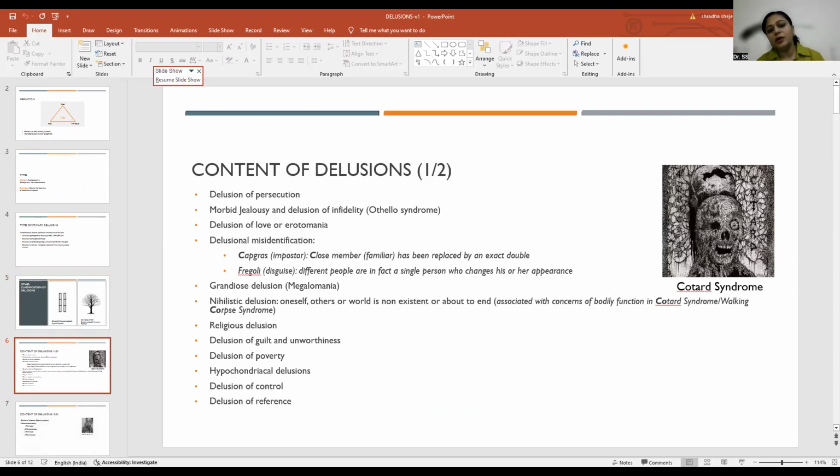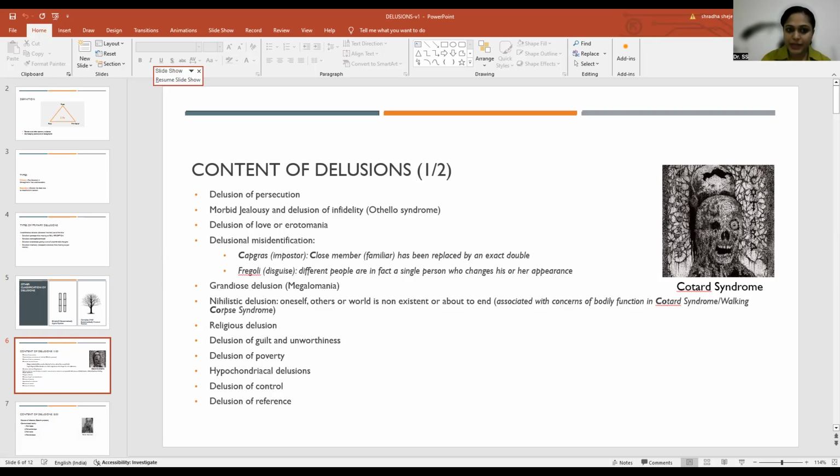Next, coming to the content of delusions. We have heard about various types of delusions, right? In other words, they are also called content of delusions. Let us see what they are. First, delusion of persecution. So these content of delusions do not have any definition per se, but we have to understand their meaning because we will come across various MCQs where they will give you case scenarios and you have to identify what kind of content of delusion this is.